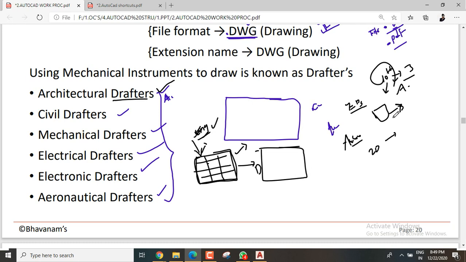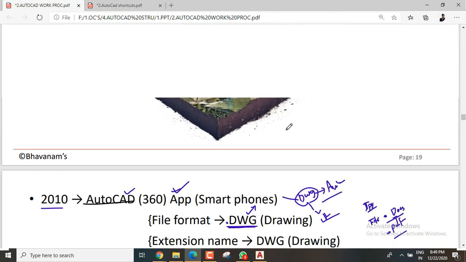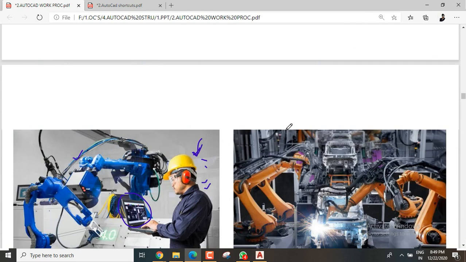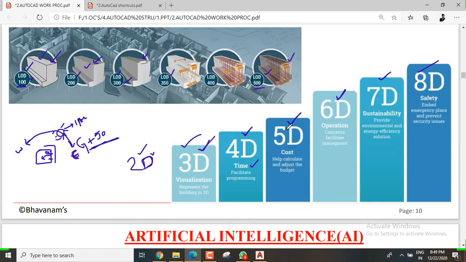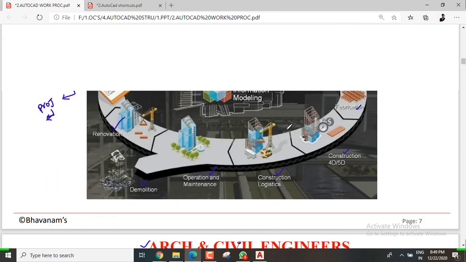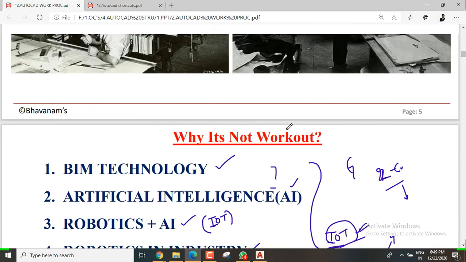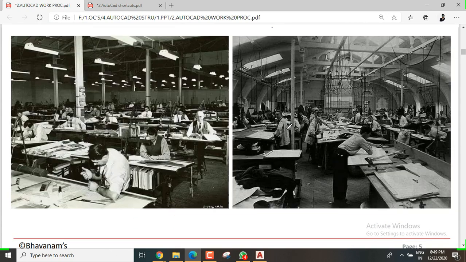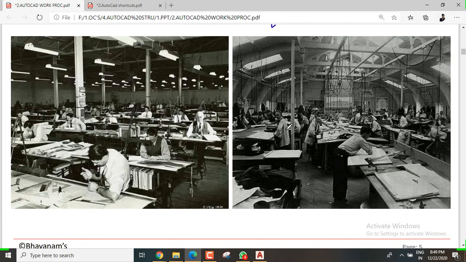is what will help you. Without knowing the concept, sometimes you will find such complex things. So you need to learn these things, and try to learn the basics. AutoCAD is a basic software for all. Don't stick with AutoCAD, you have a lot of softwares. In further sessions I will discuss what softwares we have and which ones we need to learn, and I will mention those things.